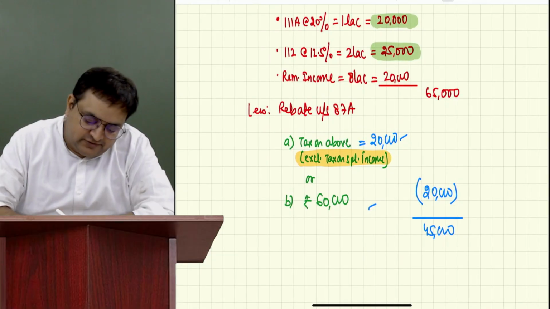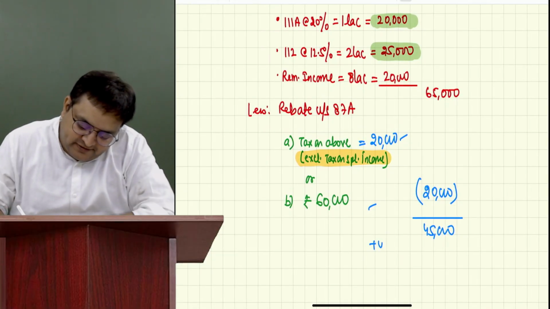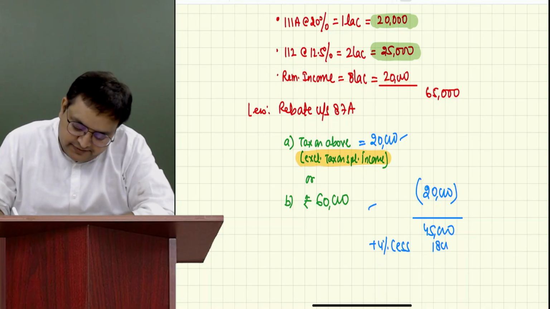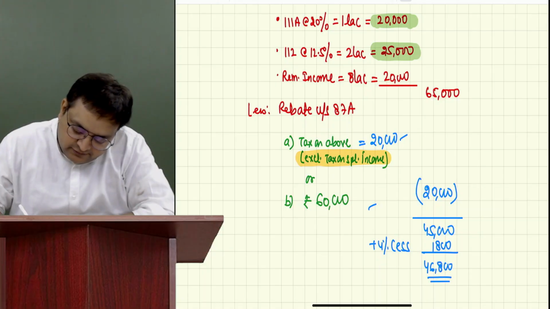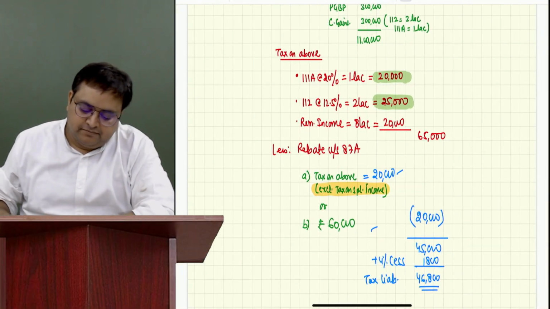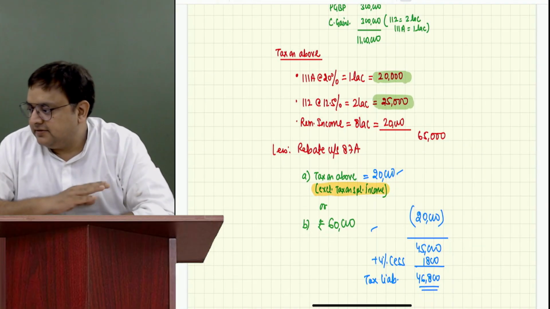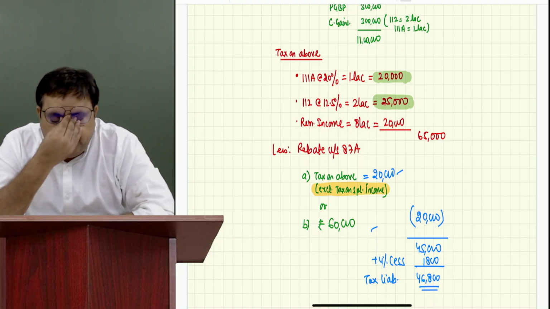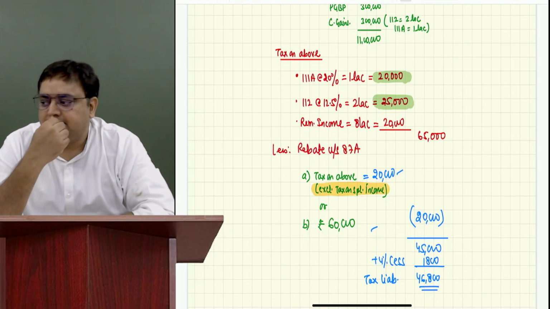So it is 45,000. Now plus 4% health and education cess, 1,800. Very good. 46,800. So this is called tax liability. Are you all okay with this? Yes, sir. Let me know if you have any questions.